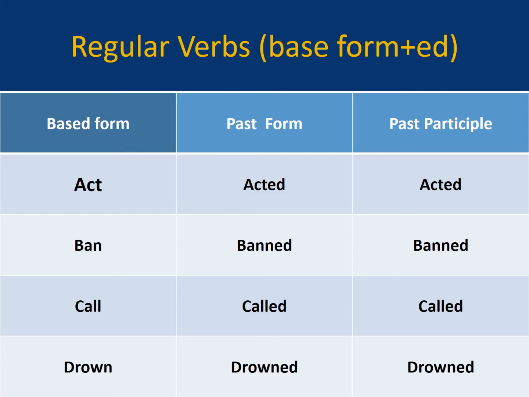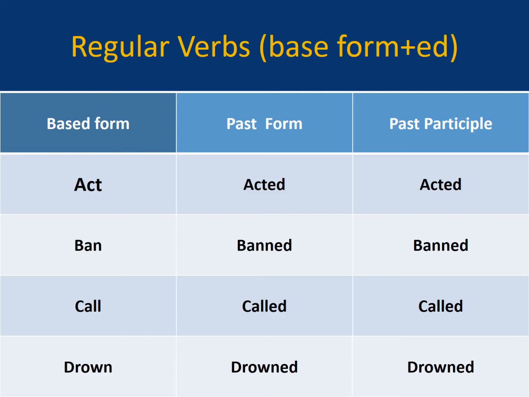Act, acted and acted. He acts, he acted and he has acted. Ban, banned and then again banned.